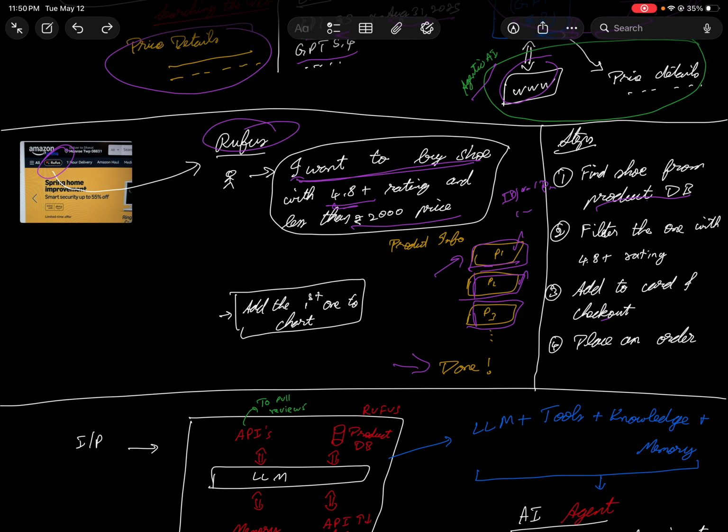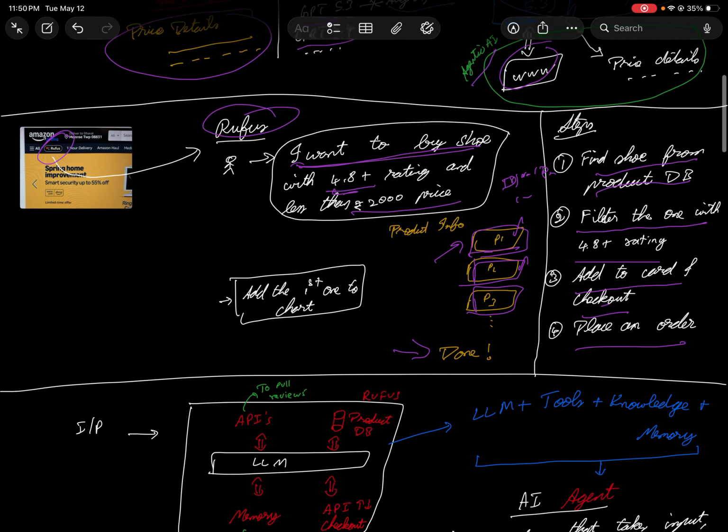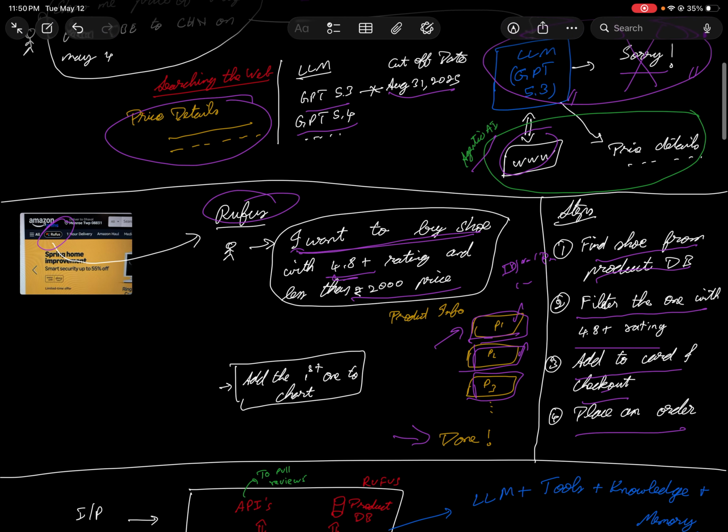It finds the shoe. It might have a category called shoes or something, so it might be pulling all the shoes. That should be the first part that the model does, that the agent does, to be honest. Next, it filters the ones with a 4.8 star rating. So it makes a filter, and the third step would be to add to cart, check out and place the order. So these are the steps that are followed by the agentic model. I think you understood, right? So at a high level, this is how the backend works.